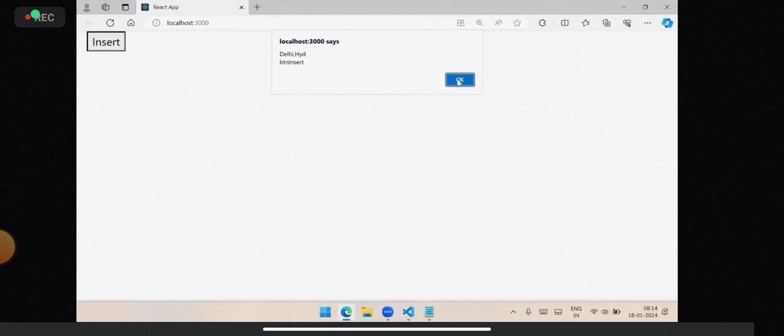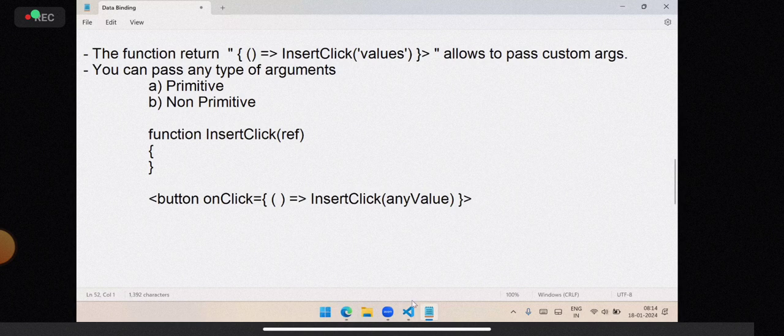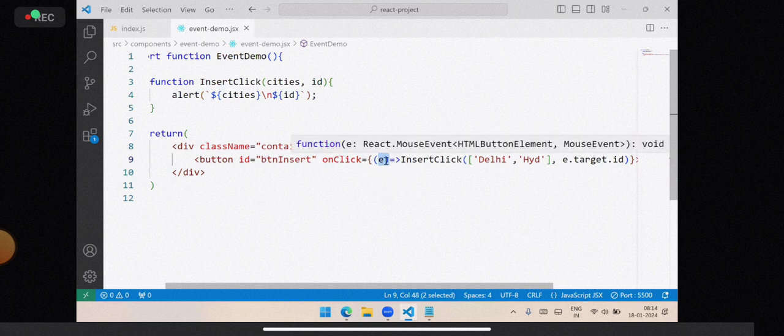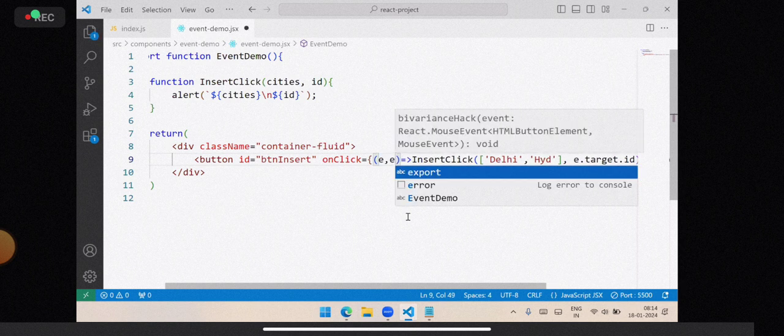If you want to send the custom arguments and default arguments both, then this function can take an event argument. Remember, it cannot take anything else. It can take only one event argument. You cannot configure multiple here.